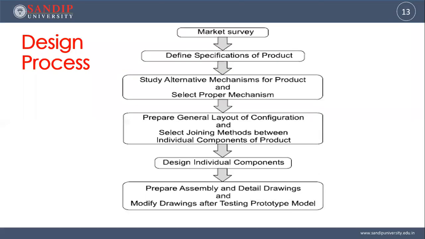But nowadays, instead of a prototype, the testing is available on software. You have CAD, CAM and CAE, these three parts. CAD means drawing: all the components will be drawn and a 3D model will be prepared. CAM means manufacturing: you can directly import this particular component, generate the NC or CNC program, and directly get the component of those particular dimensions.